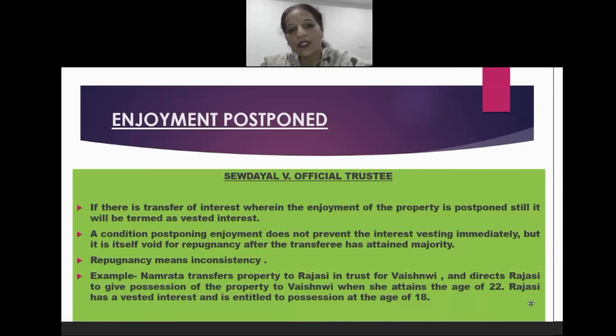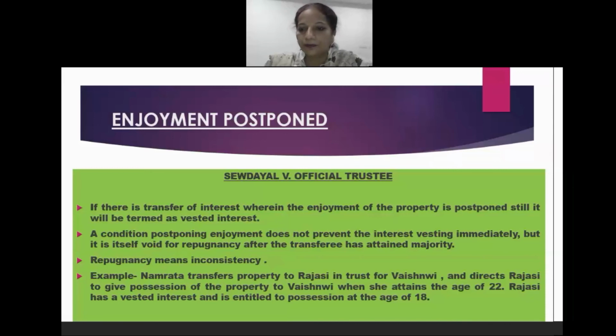Rajasi has a vested interest and is entitled to the possession at the age of 18 years. For the reason that 18 years is an age wherein the person becomes competent to enter into a contract, and therefore the interest of Rajasi would be termed a vested interest at the age of 18 itself. She doesn't have to wait for a further 4 years for enjoying that property.